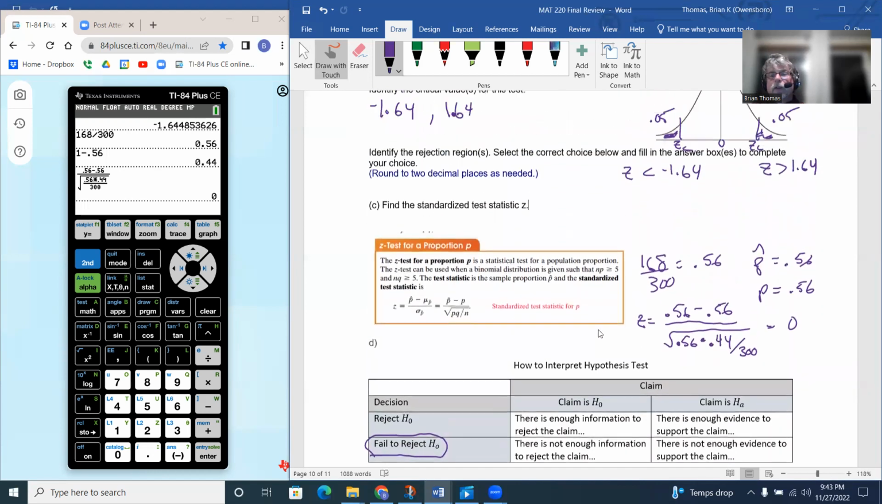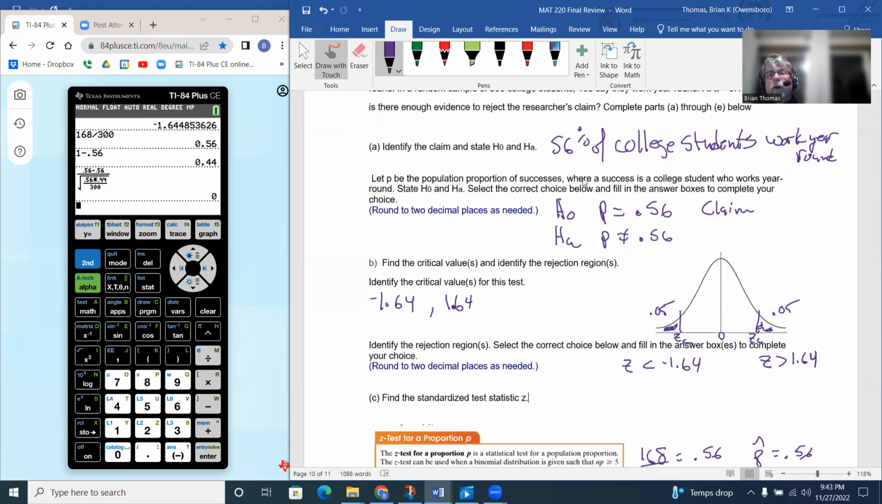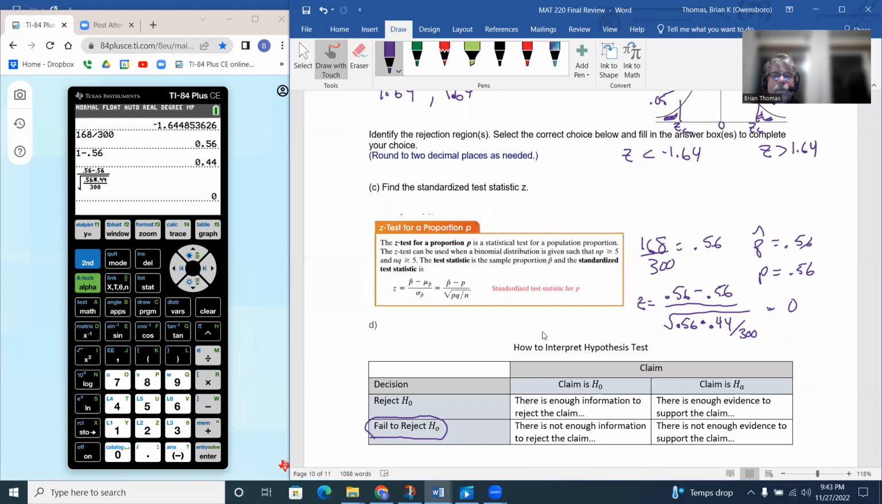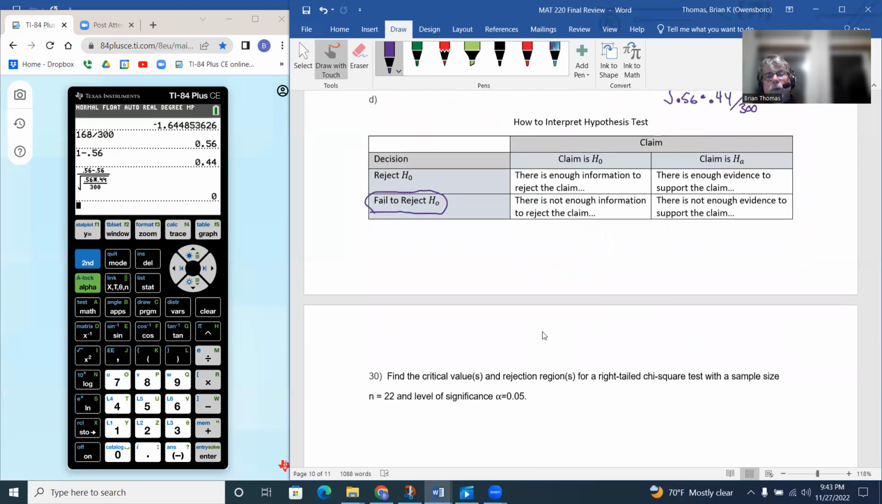Okay, and that makes sense because our test proportion was the same thing as our population proportion.